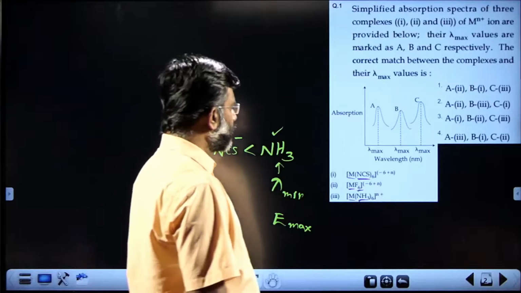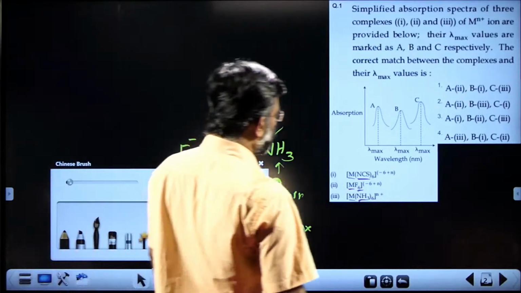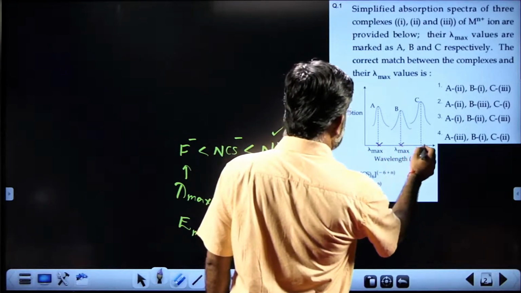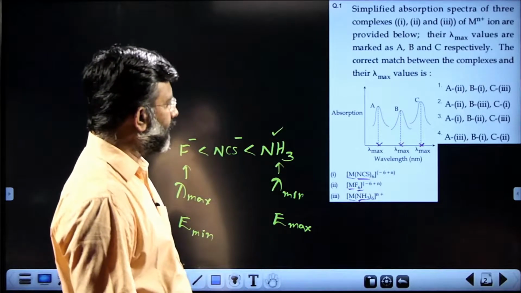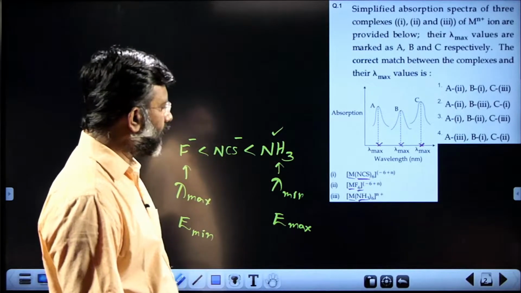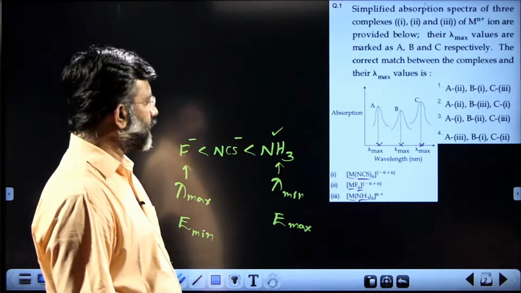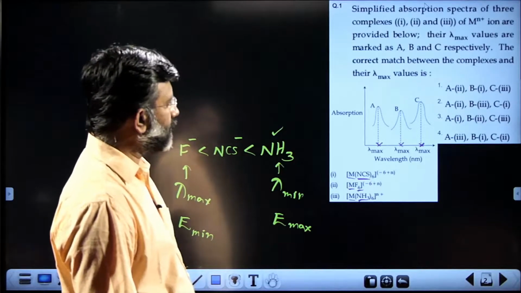Lambda minimum you can identify from the diagram given. This is the minimum value, then comes this, then comes this. So the minimum lambda, that is A, stands for the ammonia complex.